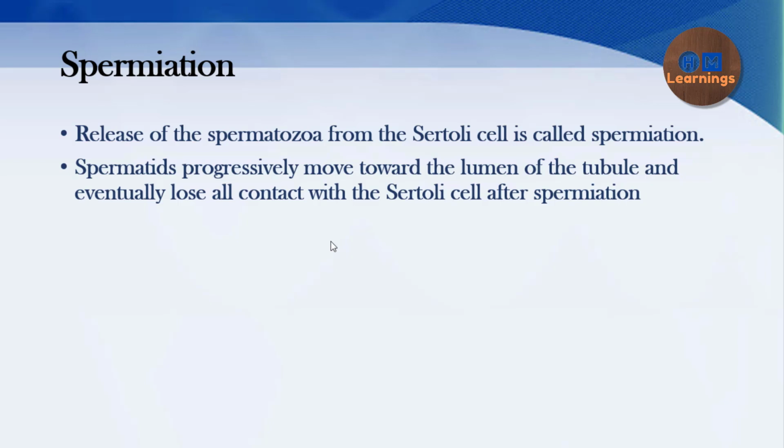The spermatids are not completely covered by the Sertoli cell but partially, and when the spermatozoa are formed they are completely released from the Sertoli cell, and this is called spermiation. So here we are referring to four terminologies: spermatogenesis, spermatocytogenesis, spermiogenesis, and spermiation. Okay.